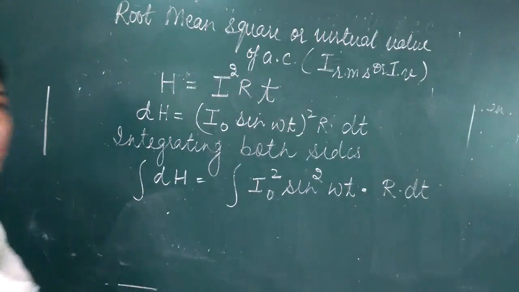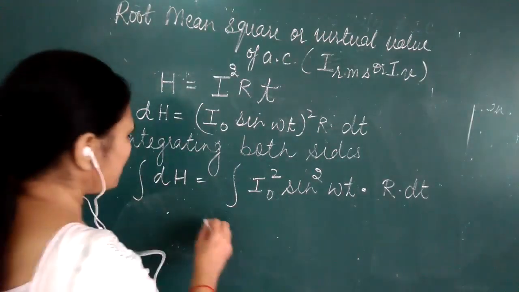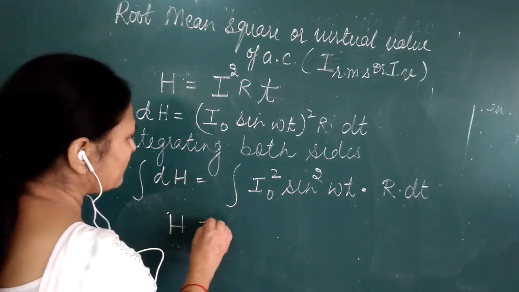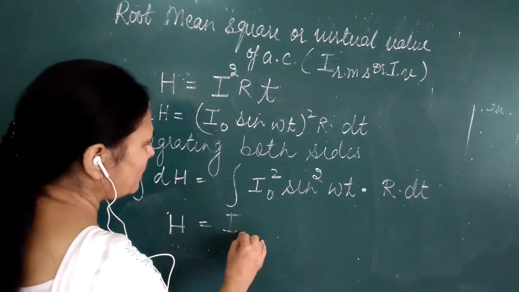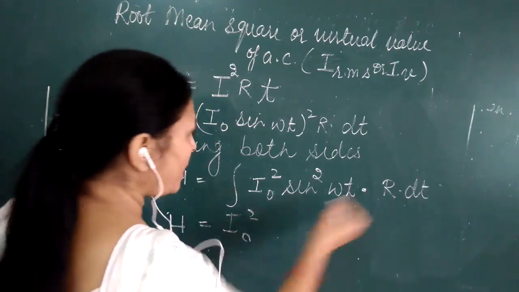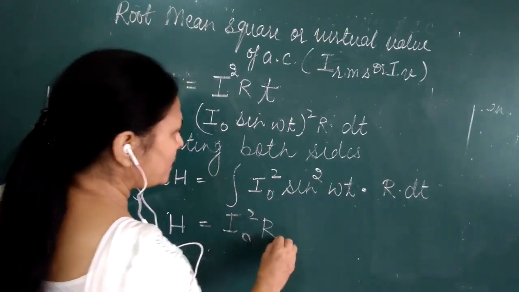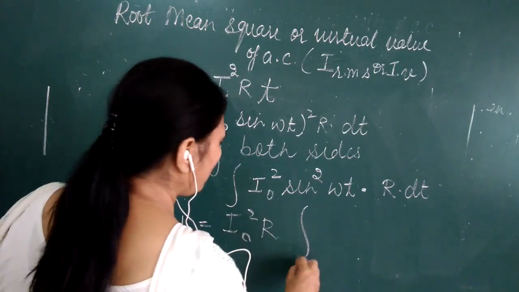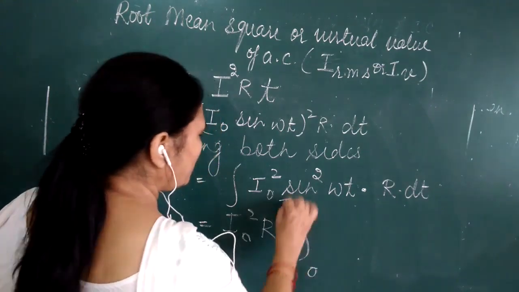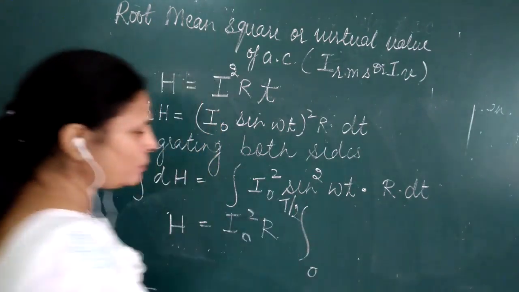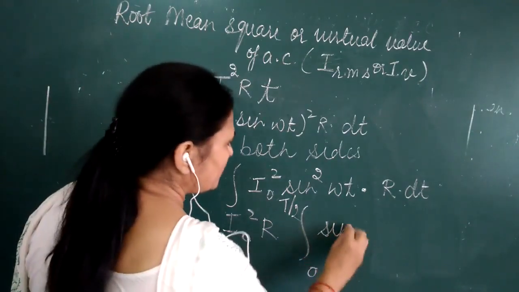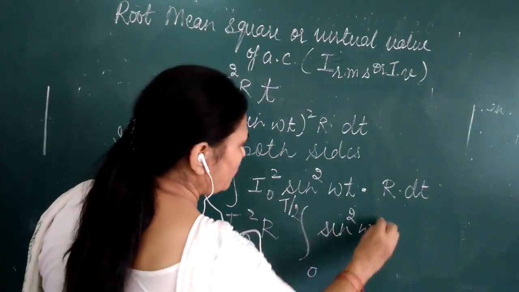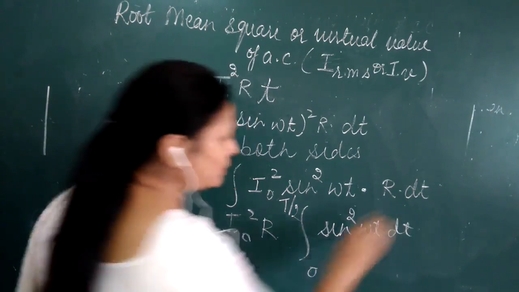I'll get this equation. Now I naught square is a constant, so I can take it outside. R is also a constant, I can take it outside. So I am left with integration from 0 to T by 2 of sine square omega t dt.